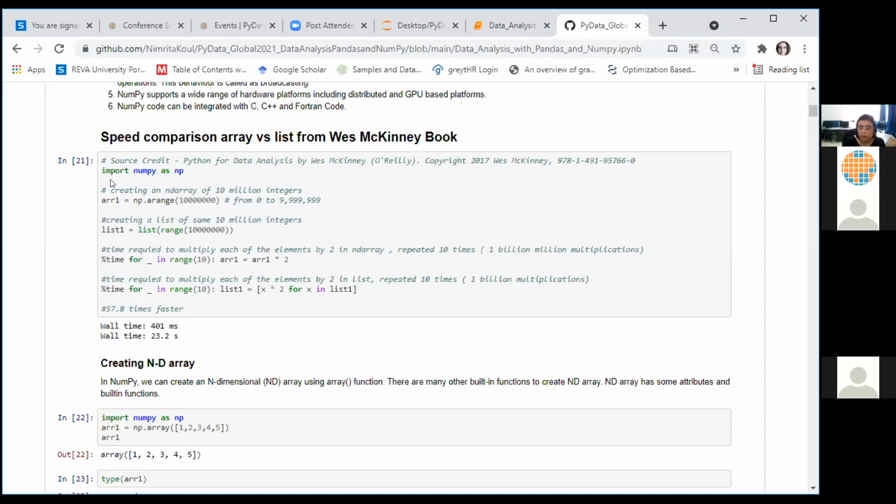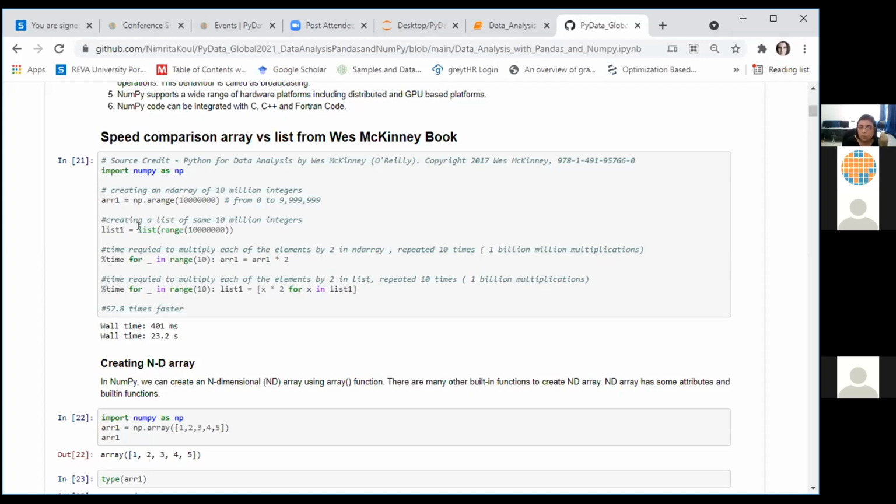Once we have imported NumPy, we can create an array using multiple functions. arange is one of the functions which help us to generate a range of integers. You can specify the starting point, the ending point, and the step size. However, the ending point is the only mandatory parameter here. So in this statement, I am intending to generate a list of 10 million integers starting at 0, going all the way up to 9999999. Right, so this is 10 million integers which have been generated for me by the arange function in NumPy, and the data type of this data structure is ndarray.